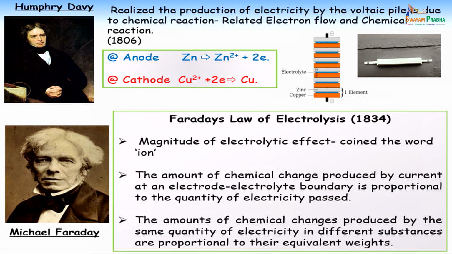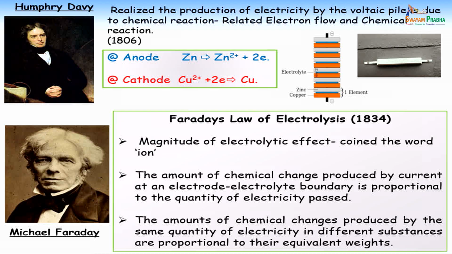He was the one who could tell that the conduction of current in a voltaic pile is not due to the contact between the metals. It is because of the reaction happening in the voltaic pile. It is the reaction between the copper and the zinc which results in the conduction of current, and he is the one who started giving some concept to electrochemistry.